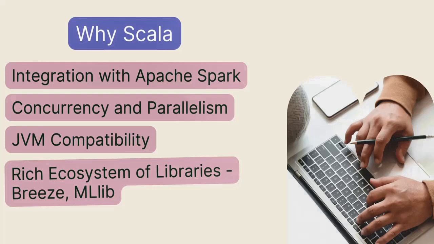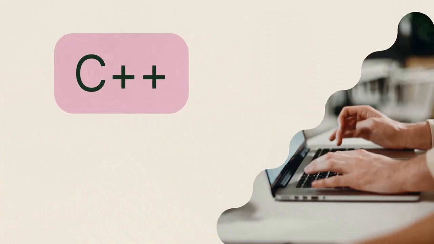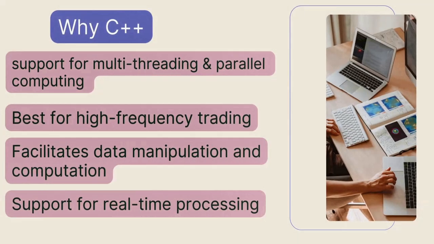The next language we have is C++. C++ is ideal for algorithms that require maximal computational speed and minimal memory overhead. It has the ability to fine-tune performance in areas such as numerical simulations and high-frequency trading. C++ supports multi-threading and parallel computing. Data scientists can leverage the STL for tasks such as sorting, searching, and managing complex data structures. C++ is really helpful with real-time processing and strict performance benchmarks such as aerospace, finance for algorithm training, gaming, and scientific research.